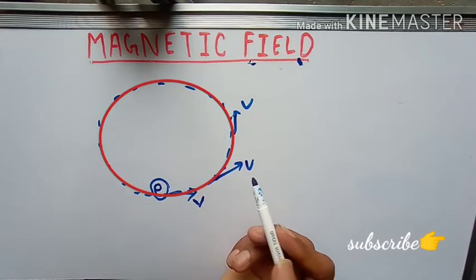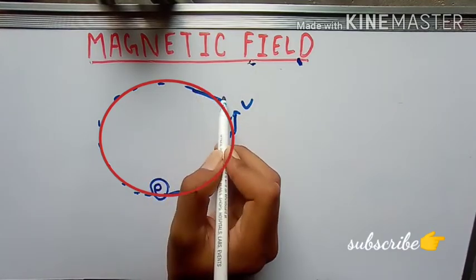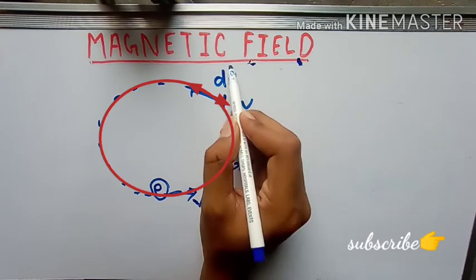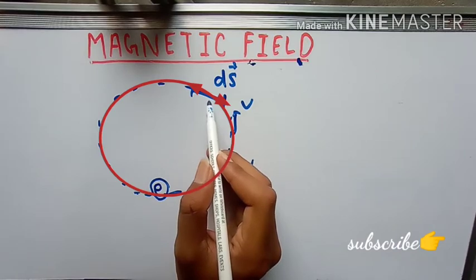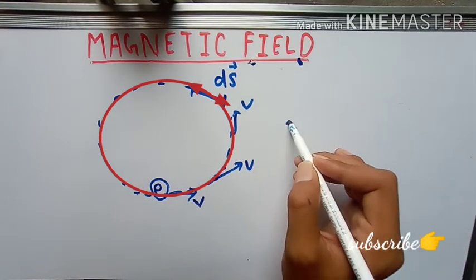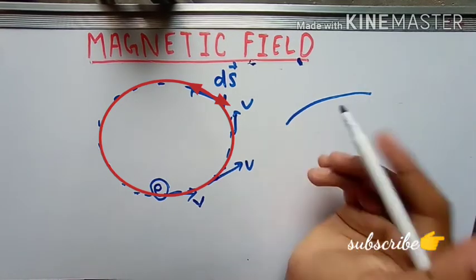Please pay attention. Now somewhere I have taken an element. This element I can choose as ds. It is a very, very small element. As you can see, this arc is long, so you can tell that this is an arc.